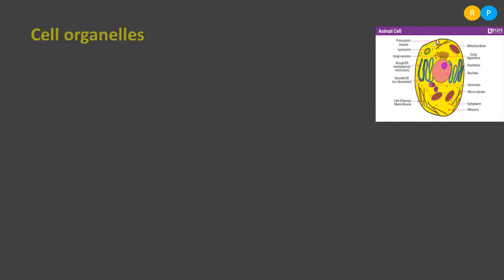Yes, let us move on to our study regarding the things present in the cytoplasm. Cytoplasm consists of a number of cell organelles. You can find in the diagram here, this is the animal cell. We can find a number of cell organelles in the cytoplasmic region. So don't concentrate on the nucleus here. Just observe the cytoplasmic region, that means outside the nucleus, what are there? Only on those things you concentrate. Clear? Many cell organelles are present in the cell.